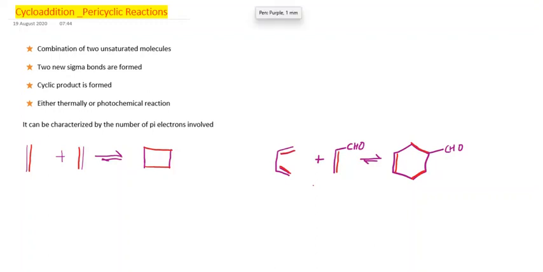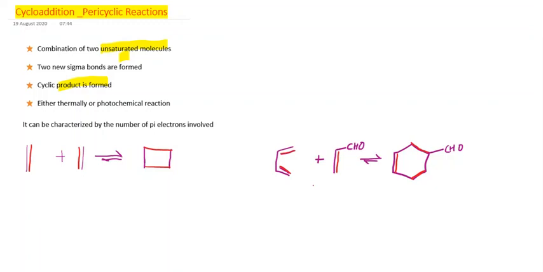Now let us consider cycloaddition reactions. These are also one of the types of pericyclic reactions. Cycloaddition reactions are nothing but reactions which involve a reaction between two compounds, which are mostly unsaturated compounds having multiple bonds, and form a cyclic product which involves two new sigma bonds.